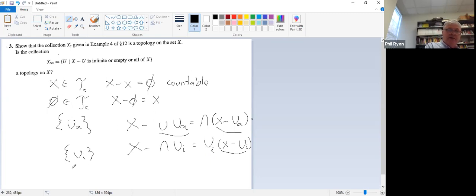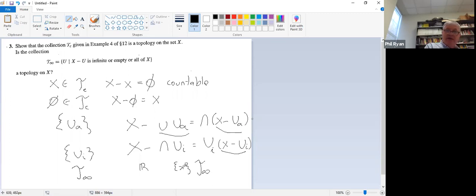Note that T infinity is not a topology. So remember, these are the ones such that the complement is infinite or empty or all of X. For sure, X and the empty set are in T infinity. Well, let's consider R. Then singletons are going to be in T infinity, right? Because their complement is all points except that one point.